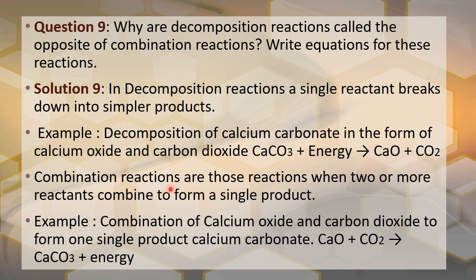Whereas combination reactions are those reactions where two or more reactants combine to form a single product. Here two or more reactants react to give a single product. So that is called a combination reaction. The best example is CaO plus CO2 gives CaCO3, or CaO plus H2O gives Ca(OH)2. One more example. So all these are examples for what? Combination reactions.